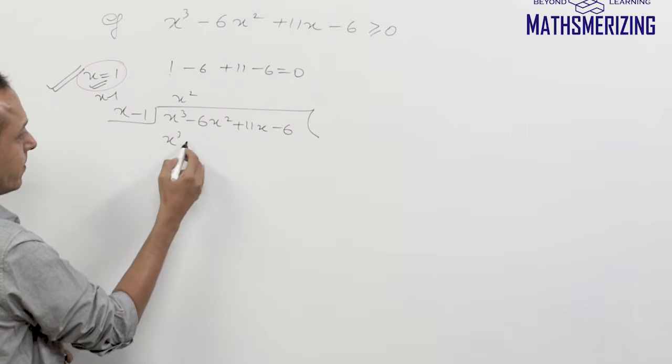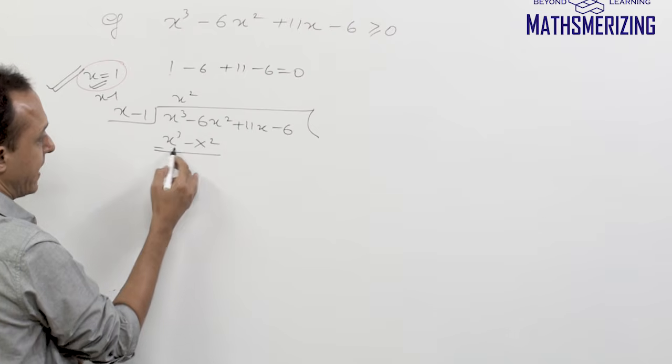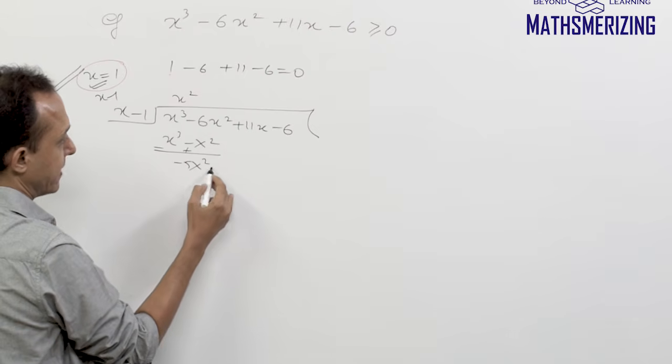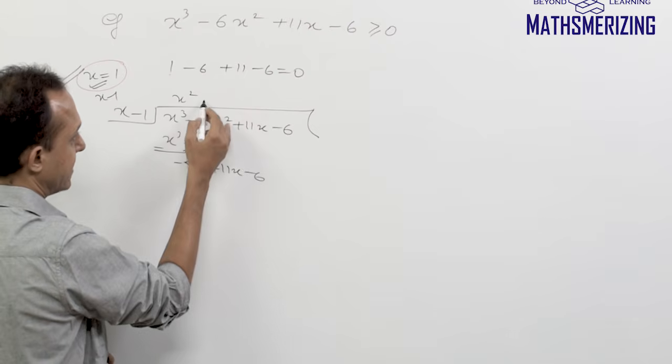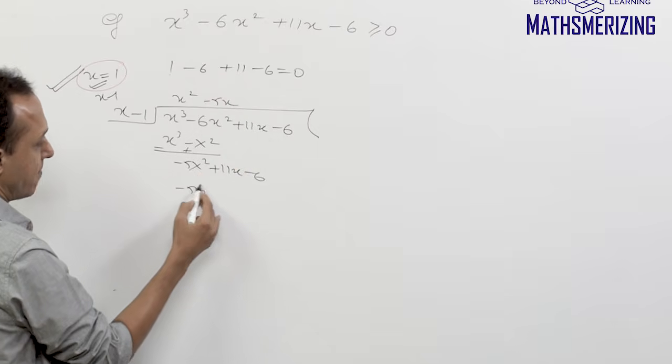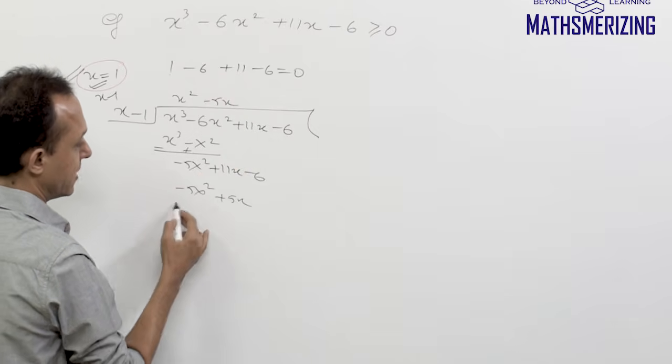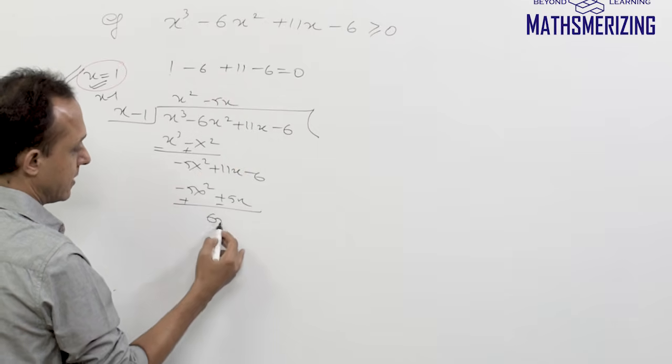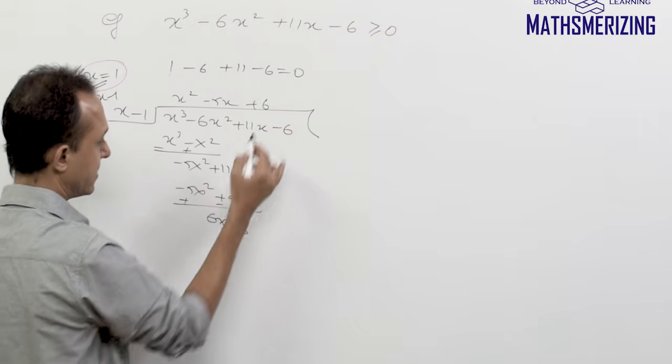So x cube minus x square, minus plus, minus 5x square plus 11x minus 6. Minus 5x square plus 5x, so this is plus and minus. So 6x minus 6, and then plus 6.